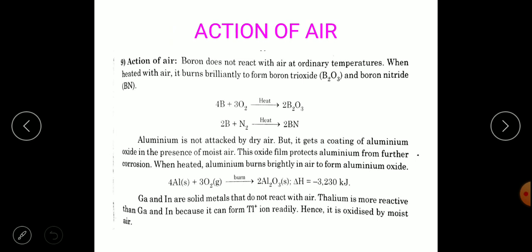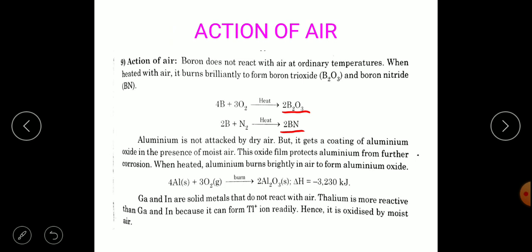Then, reaction with air. Boron does not react with air at ordinary temperature. During normal temperature, it does not react with the air. When heated with air, it burns brilliantly to form boron trioxide and boron nitride. So, if we raise the temperature, boron can react with air.